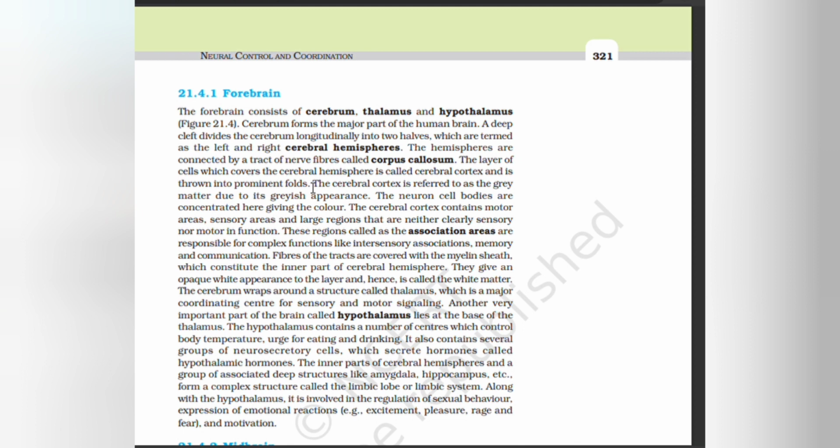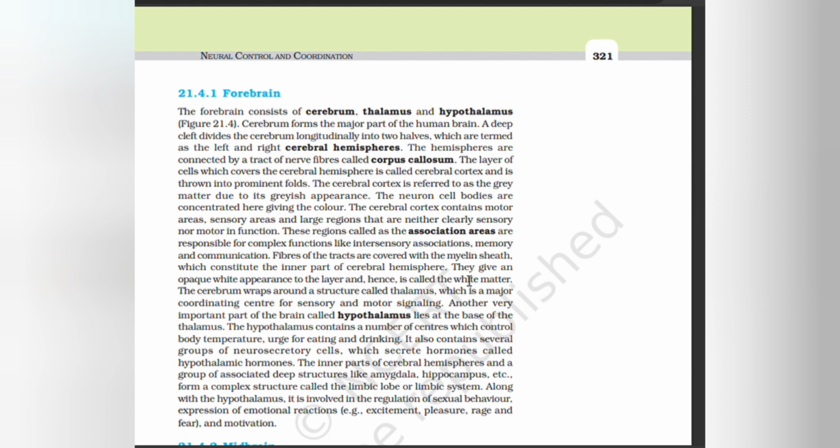The layer of cells which covers the cerebral hemisphere is called cerebral cortex and is thrown into prominent folds. Cerebral cortex is referred to as the grey matter due to its greyish appearance. The neuron cell bodies are concentrated here, giving the color. Cerebral cortex contains motor areas, sensory areas, and large regions that are neither clearly sensory nor motor in function. These regions, called association areas, are responsible for complex functions like intersensory associations, memory, and communication.